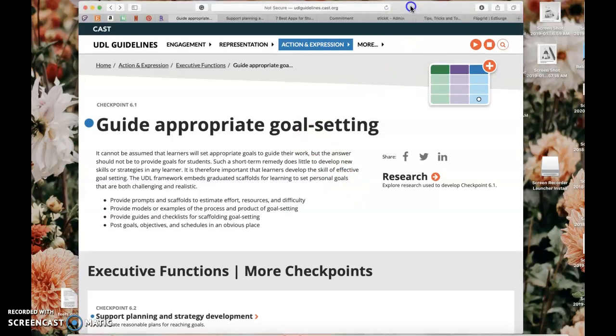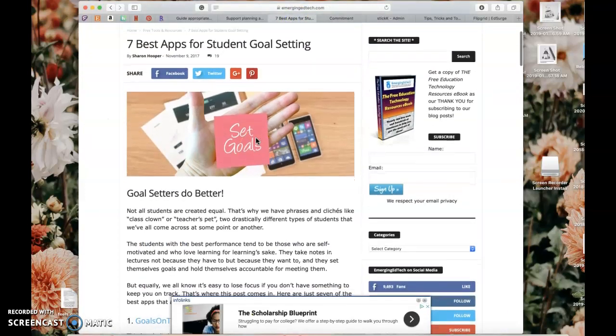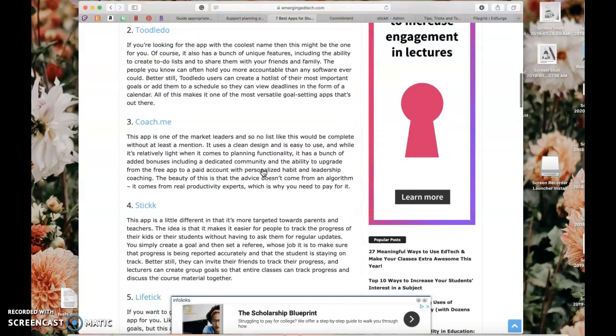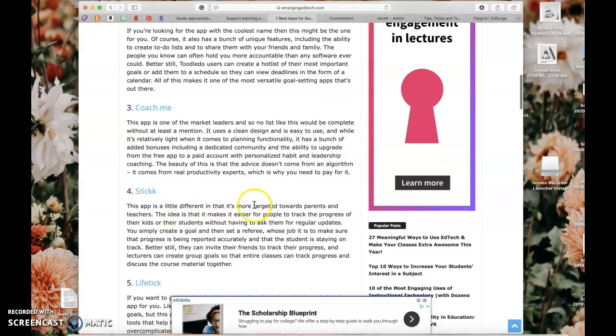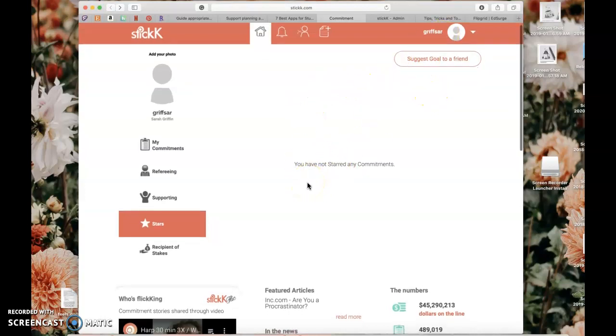Okay, the first UDL guideline that I chose was 6.1, which is Guide Appropriate Goal Setting. And for that, I came across this website of tools that students, teachers, and parents can use. I came across Stick, which is an app that is targeted more towards parents and teachers, which is a great sign. And if we go over here, I've made an account. It's free, which is awesome.